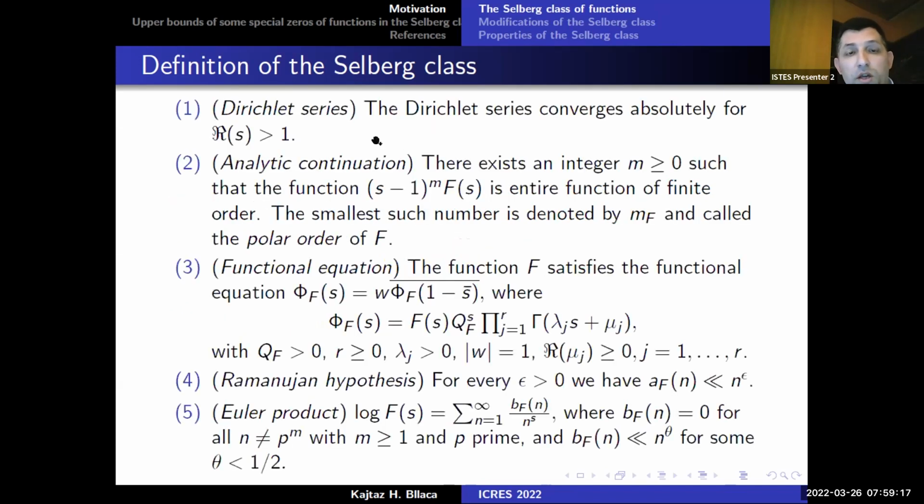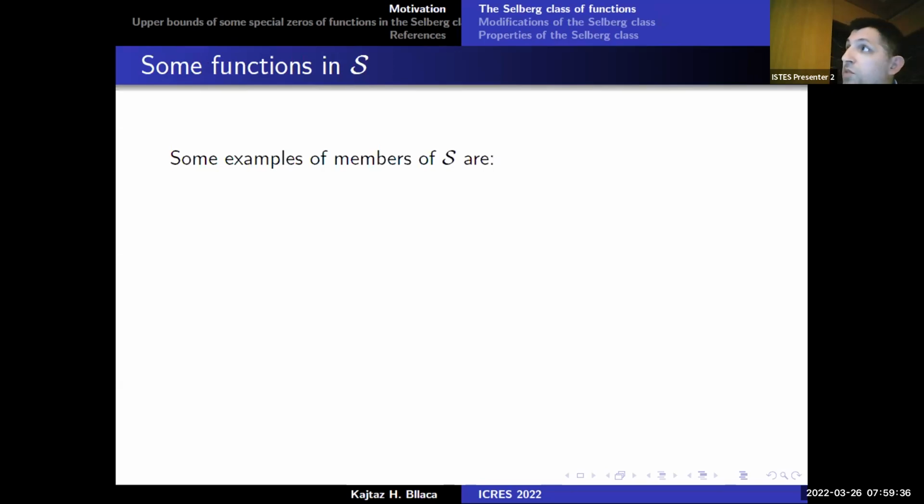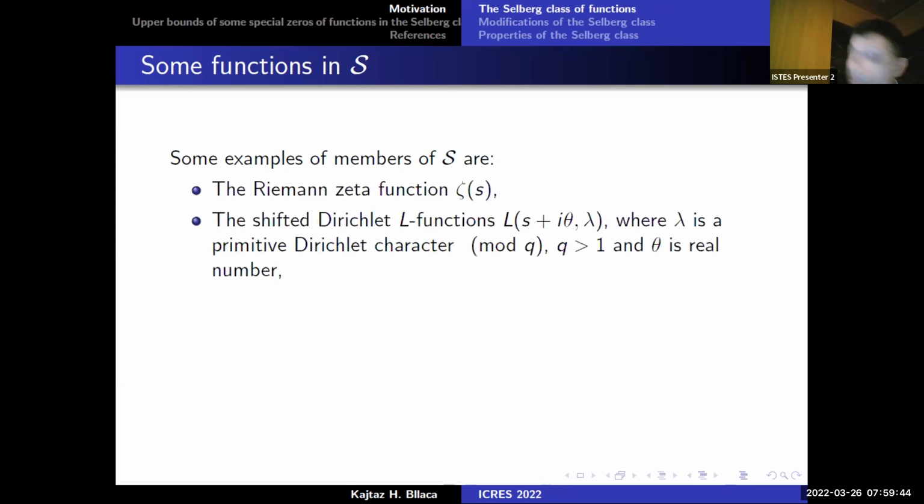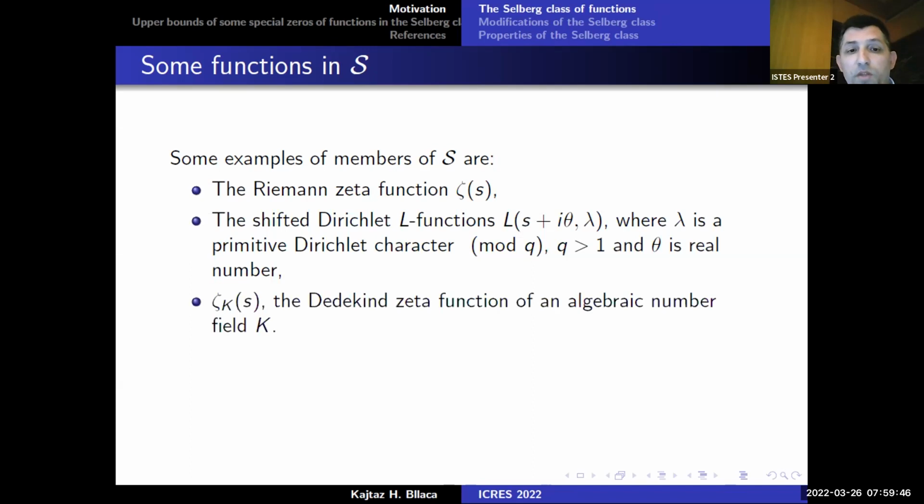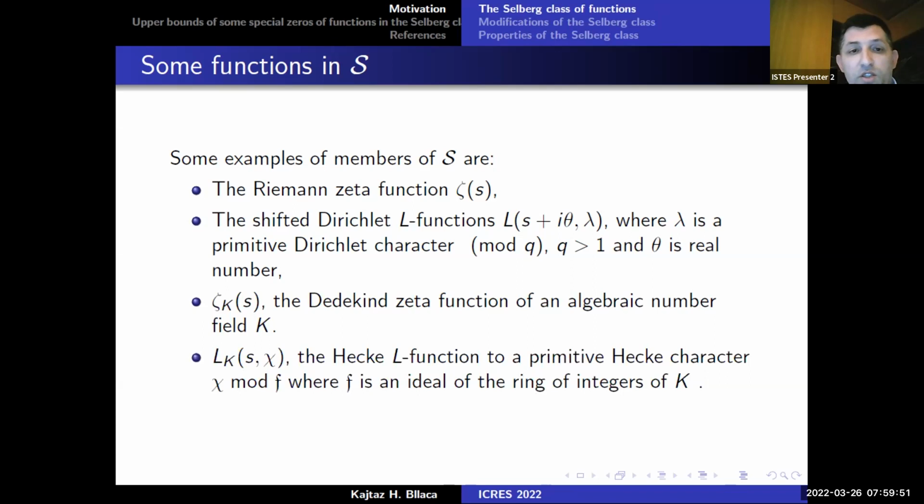So they can be represented as a Dirichlet series. They have analytic continuation. They satisfy a functional equation, also the Ramanujan hypothesis, and they can be represented as an Euler product. Some examples of members of the Selberg class are the Riemann zeta function, Dirichlet L-functions, Dedekind zeta functions, Hecke L-functions, and so on.